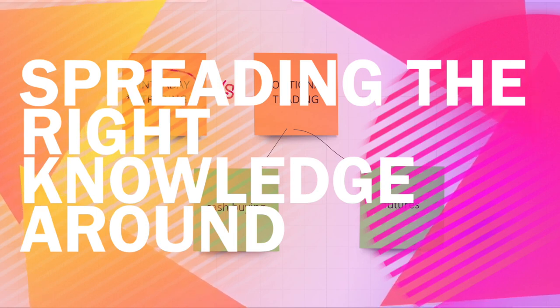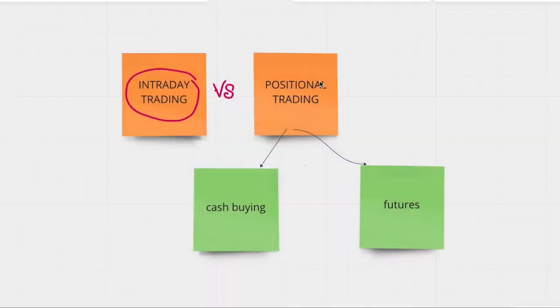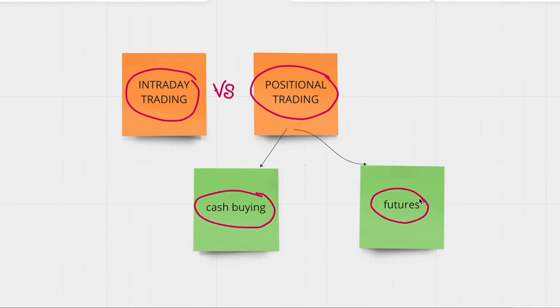In the previous lecture, we have known what is intraday trading and what is positional trading. And also we have listed out the difference between both of them. Now in positional trading, we have two categories. We can either buy cash or we can buy future contract. So these two jargons that you are able to see on the screen, cash buying and futures, are called instruments in the stock market.